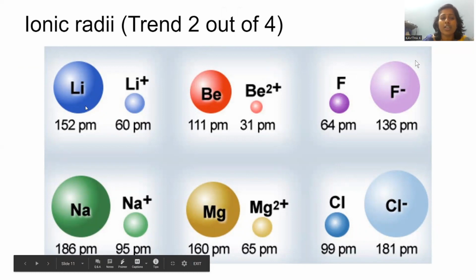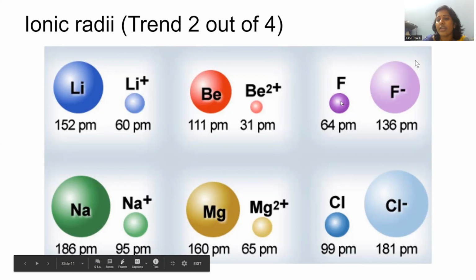Let's observe one fundamental thing here. Whenever a neutral element is converted into its own positive ion by losing electrons, size will decrease. If you observe lithium metal, loss of an electron gives lithium positive, and the size is always lowered. Initially 152 picometers turns into 60 picometers by the loss of electrons, converting into an electropositive ion. This is one point we can remember.